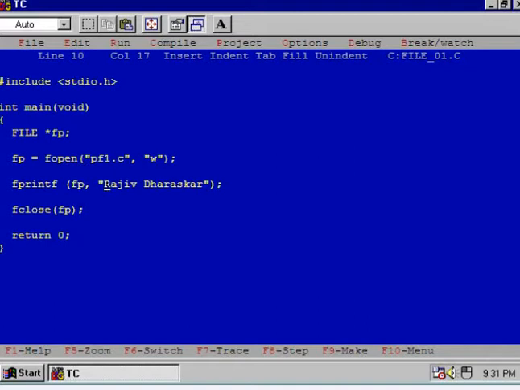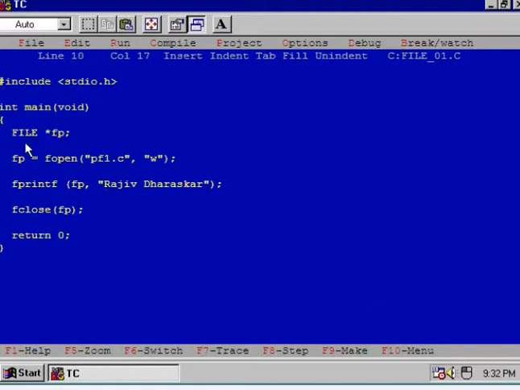Okay, I have selected a very small program to explain the concept of file IO, file input output. Now you observe carefully. Here I have declared a pointer, namely FP. This is a pointer to the user defined data type, namely FILE. I have written this using capital letters, FILE, and we know that whenever we want to create a user defined data type, we must use capital letters. It's a structure declared in stdio.h.